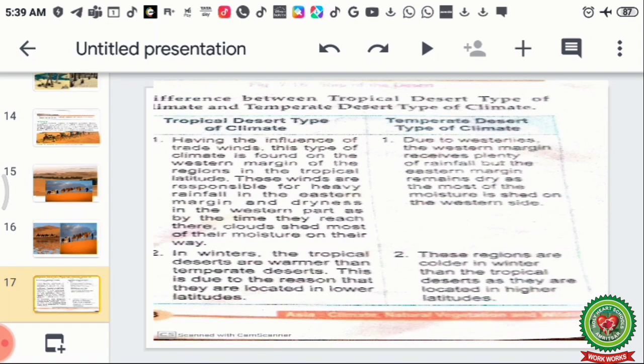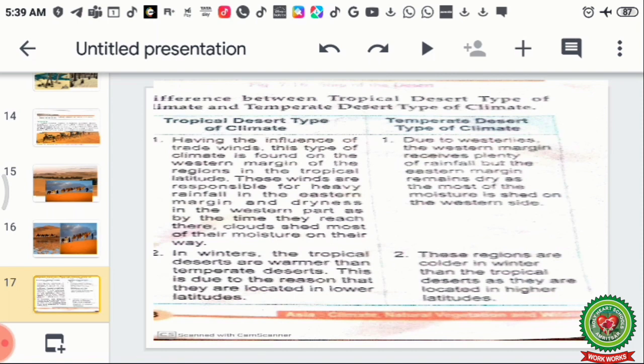Trade winds move from east to west. These winds are responsible for heavy rainfall in the eastern margins, and dryness in the western part, as by the time they reach there, clouds shed most of their moisture on their way. This is one of the major reasons why the tropical deserts are found in the western parts, because trade winds give heavy rainfall in the eastern parts, and western parts are drier.